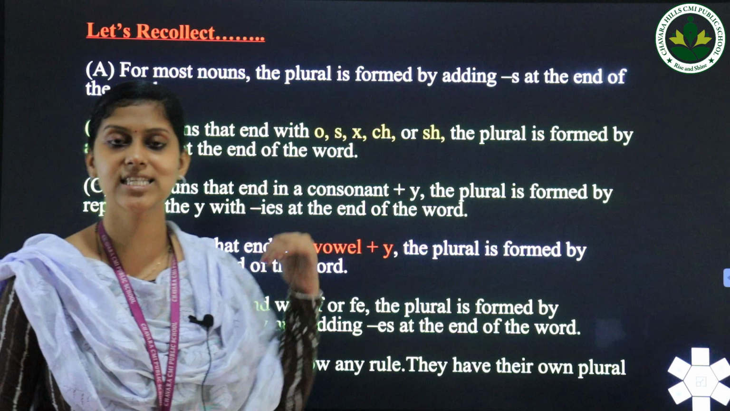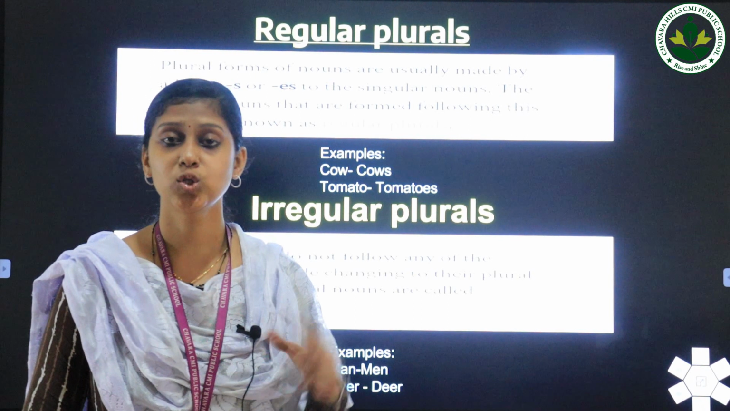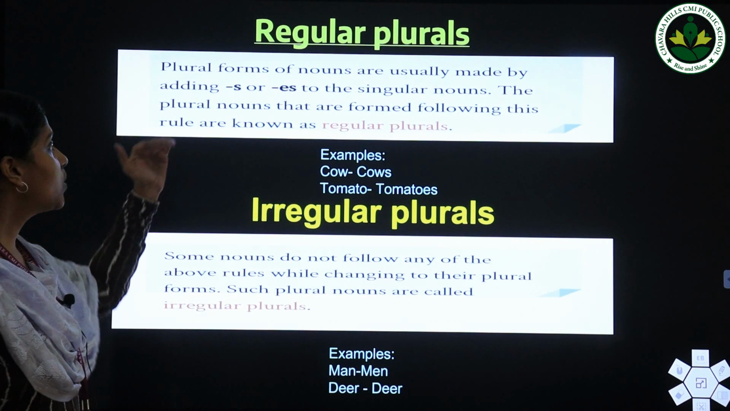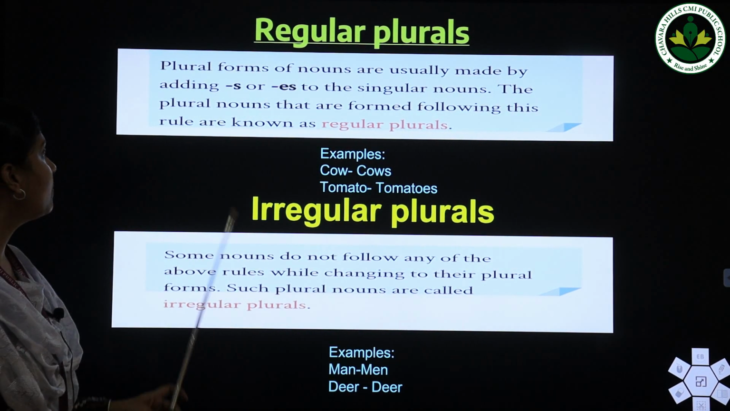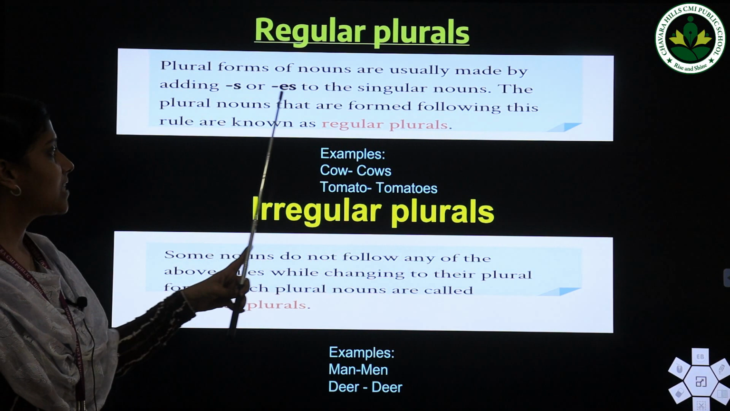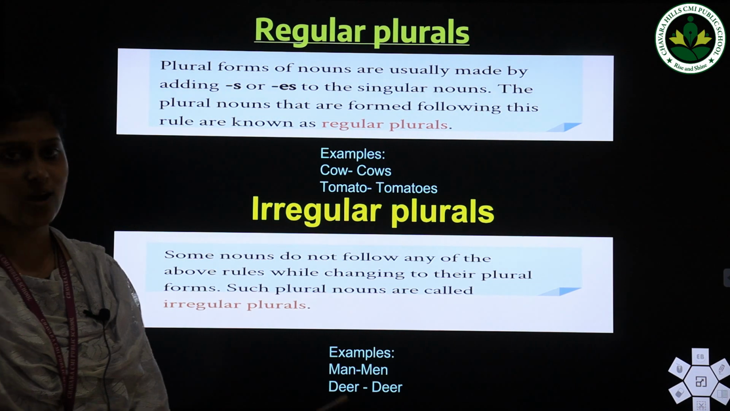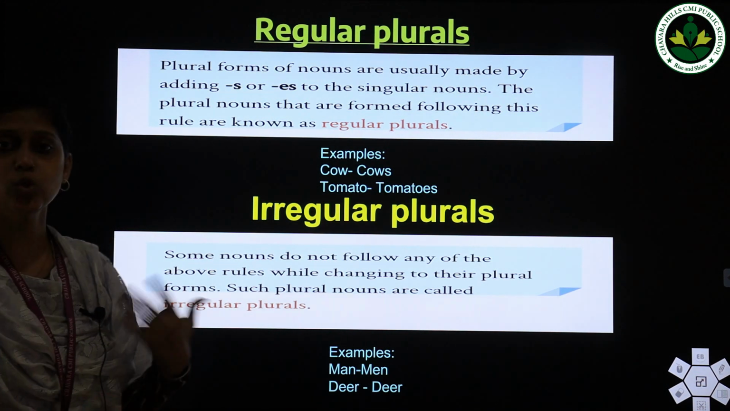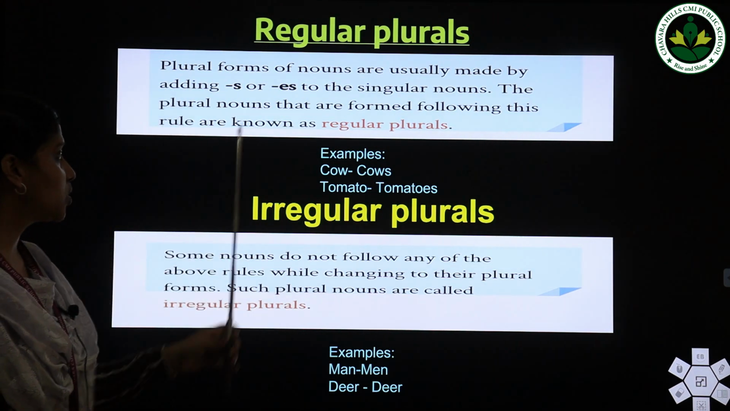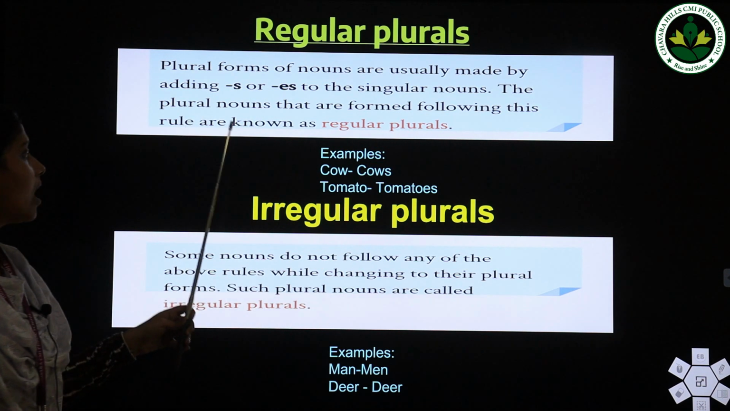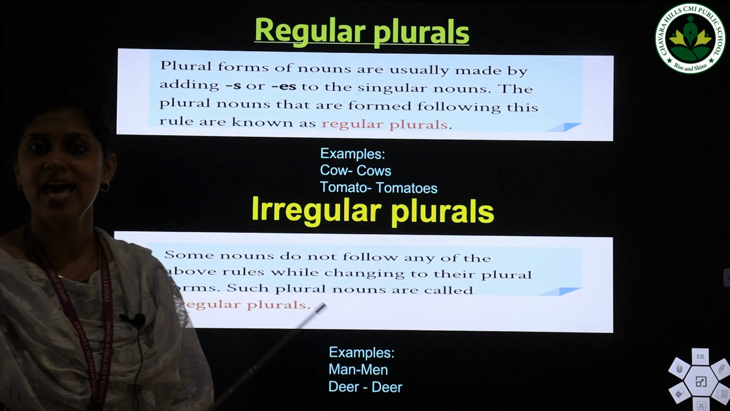Okay, we already discussed these topics in our previous class. Today we are going to learn two new terms: regular plurals and irregular plurals. Plural forms of nouns are usually made by adding s or es to the singular nouns. The plural nouns that are formed following this rule are known as regular plurals.